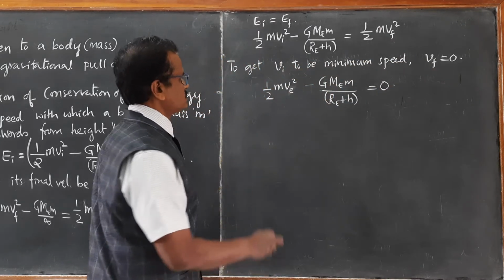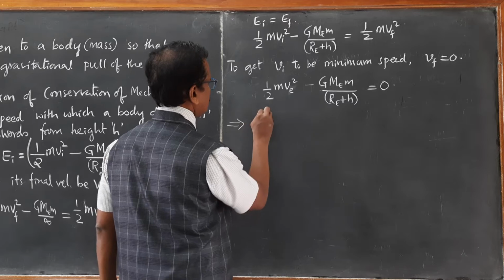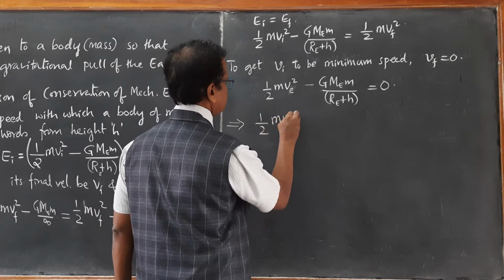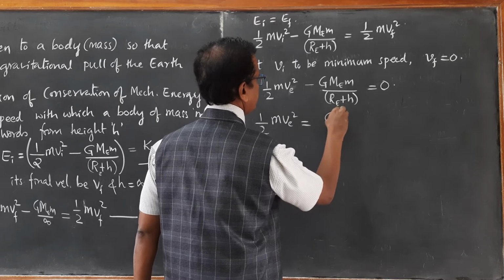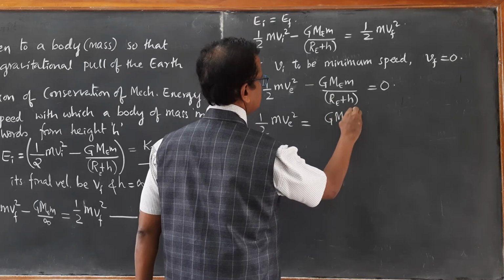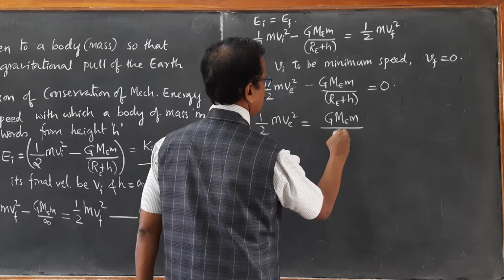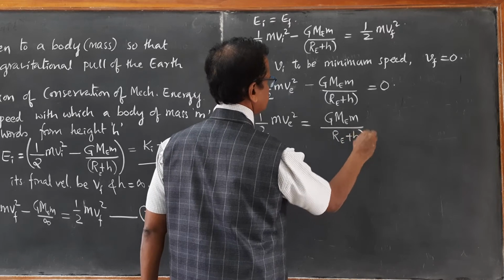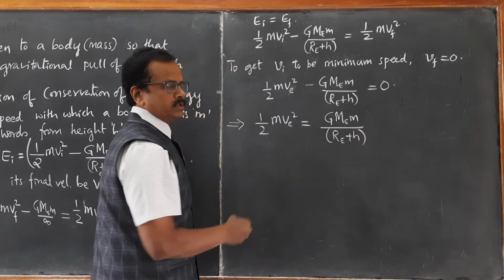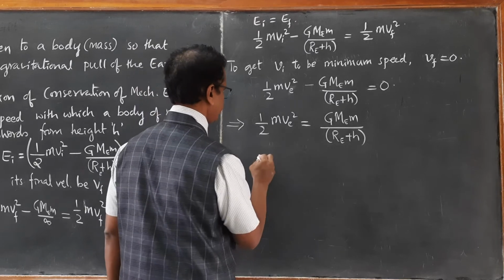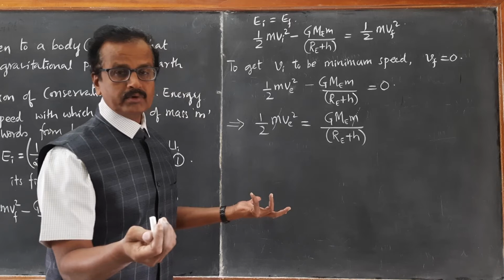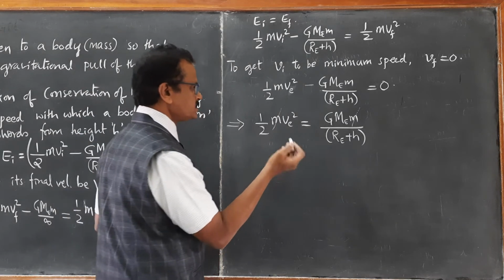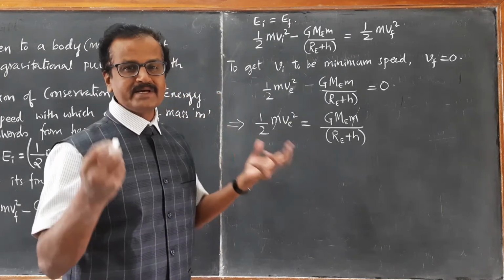So if you substitute this, then we get half mVe square equal to GMEm upon RE plus H, taking this to the right hand side. Therefore, m cancels. It's very interesting. m doesn't play any role here. Mass of the object doesn't play any role.